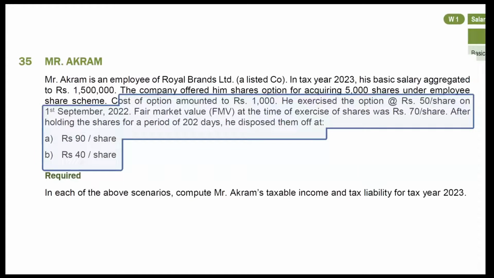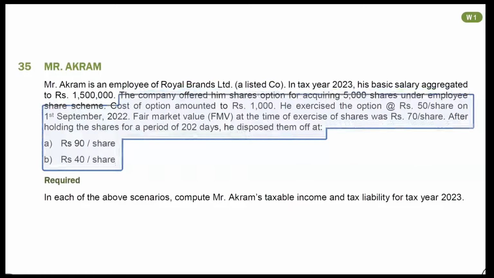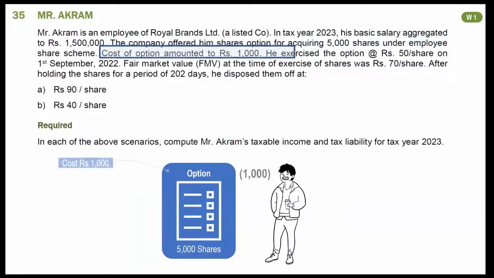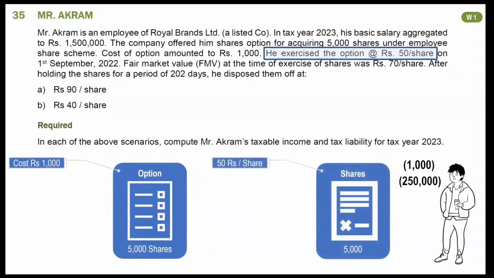Remaining information in question is about employee share scheme. Company offered 5,000 shares under employee share scheme. This option was not free. Akram had to pay a cost of rupees 1,000. Thereafter, he exercised the option and obtained shares by paying exercise price of rupees 50 per share. Total exercise price paid was rupees 250,000.